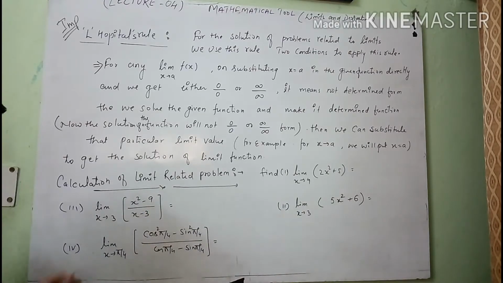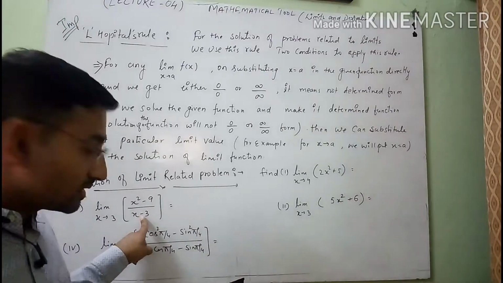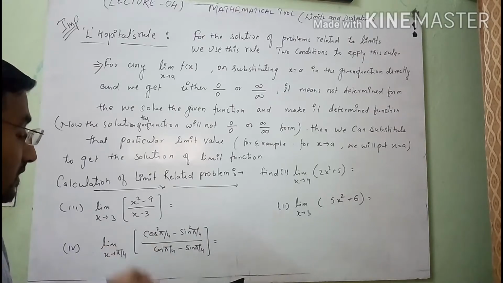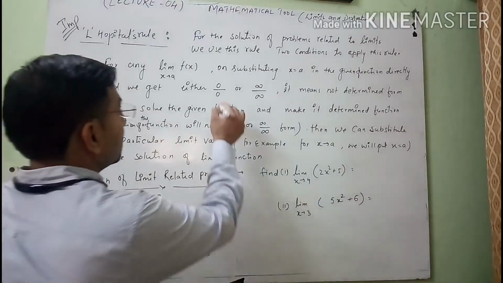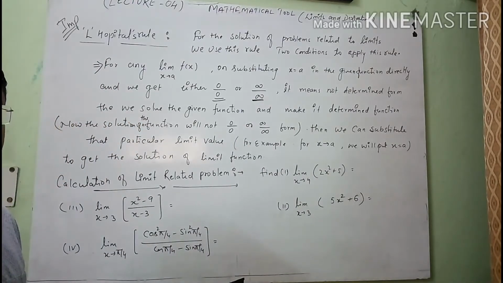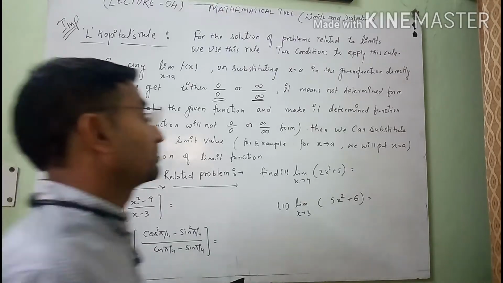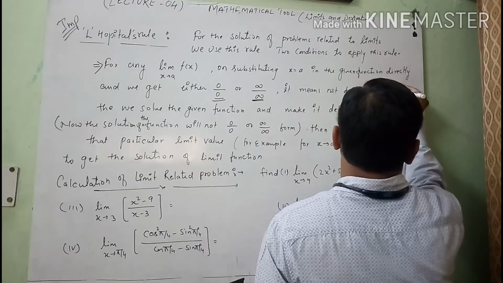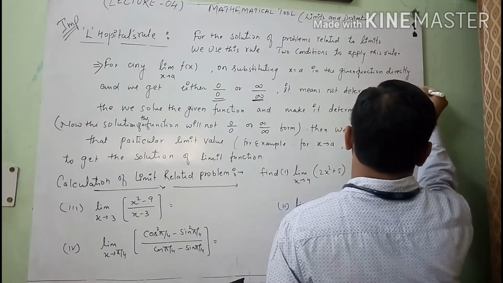in these questions, because when we substitute the value of these x equals to 3 and x equals to pi by 4 in these equations, we will get not determined form, means that not determined form, or you can say not defined form.